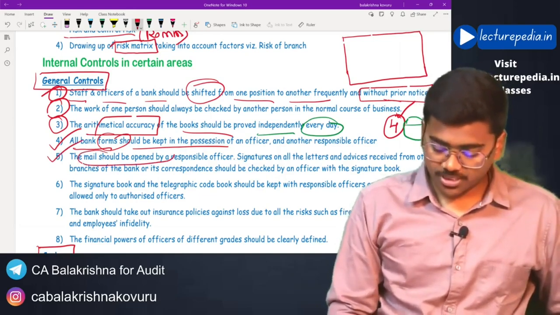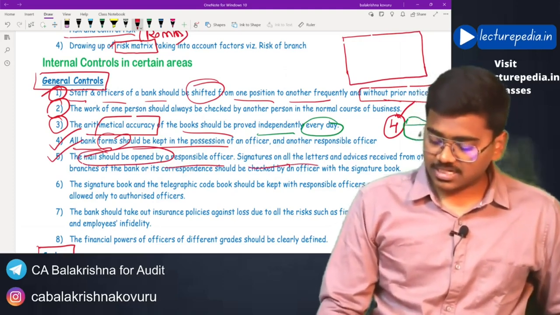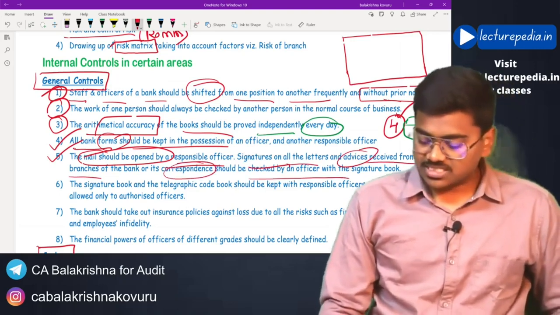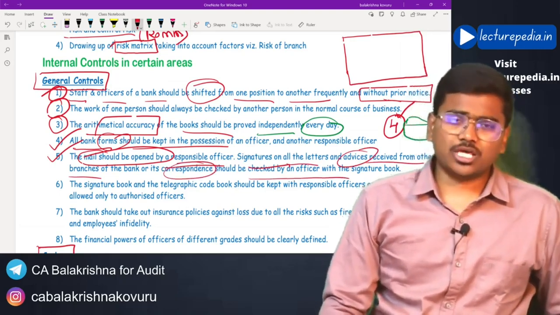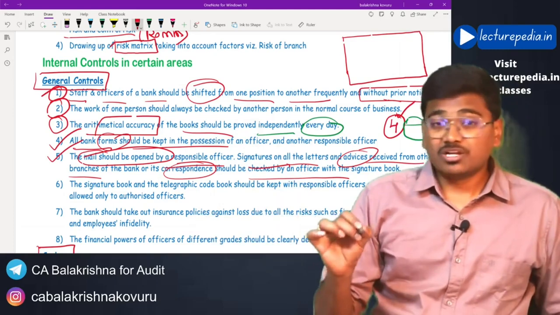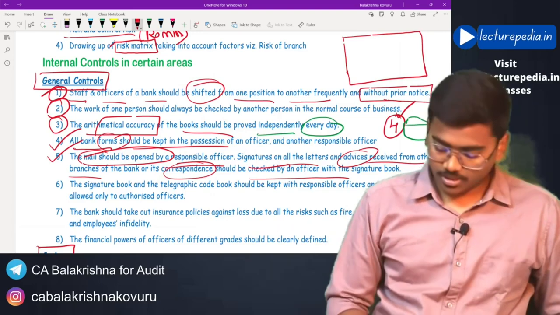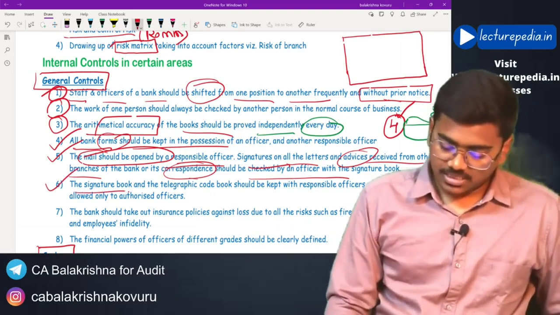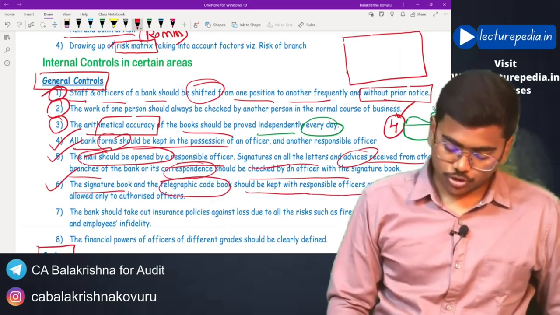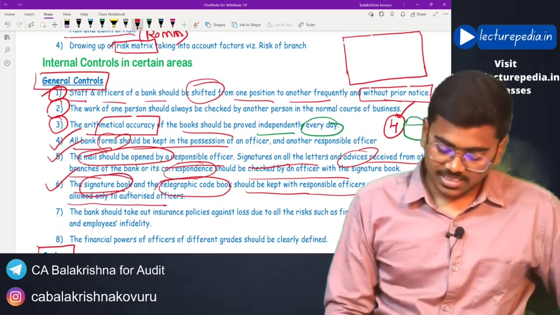Next, mail should be opened only by a responsible officer, and signatures on the letters and advices received from other branches of the bank or its correspondents should be checked by the officer with the signature book. Okay, let's say any check has been received. Now you have to verify the signature on the check with the help of the signature book. Next, the signature book and telegraphic code book should be kept with the responsible officer, and access should be allowed only to authorized people.